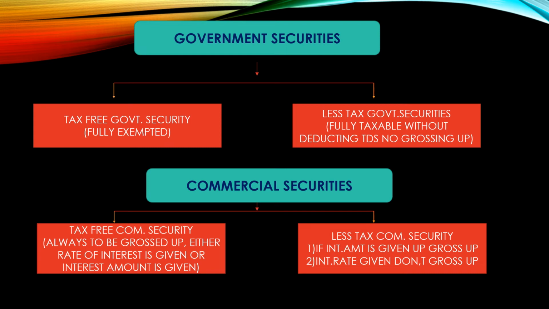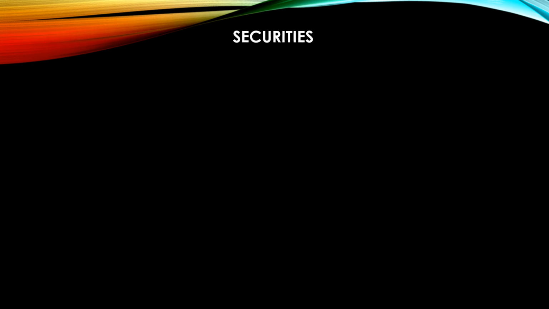So I think you got the table. So the next slide, we look into the table of government securities and commercial securities, and we look into the four points: tax-free government security, less tax government security, and in commercial securities, again two: tax-free commercial security and less tax commercial securities. So let me look into that. What are those?